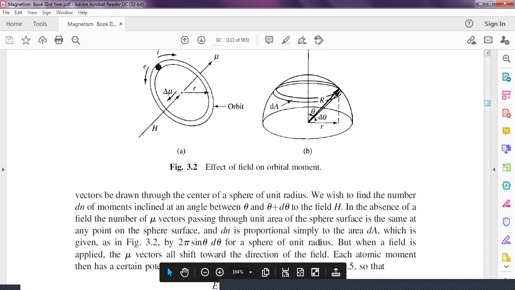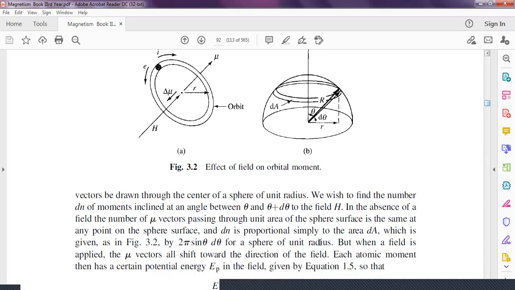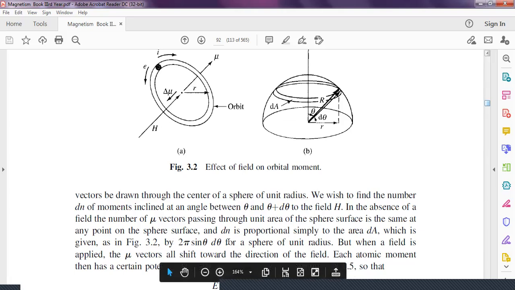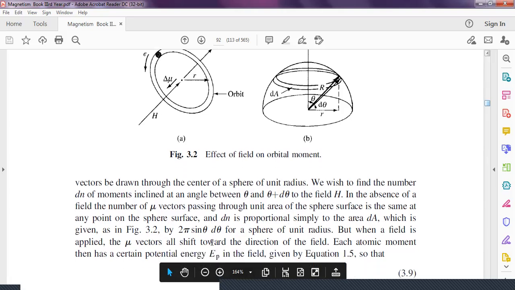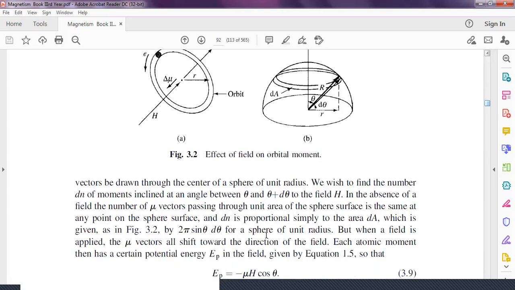You know that the magnetic moment mu is the product of current and area. Therefore, here we need this area, 2 pi sin theta d theta. This is the area of the sphere of unit radius.